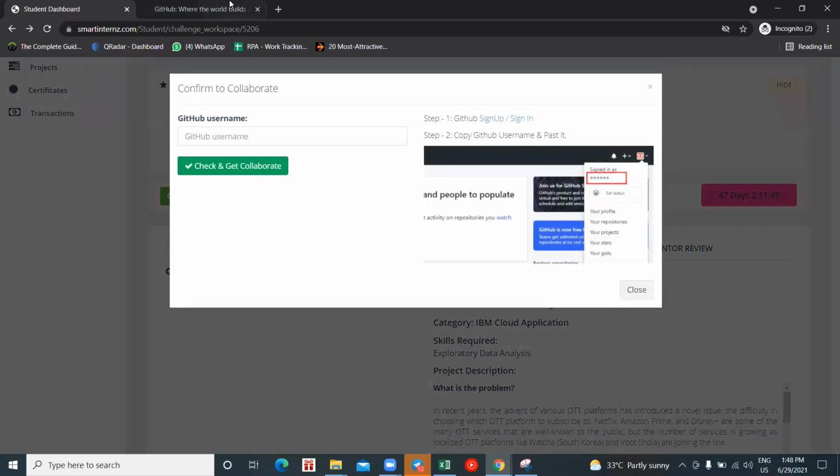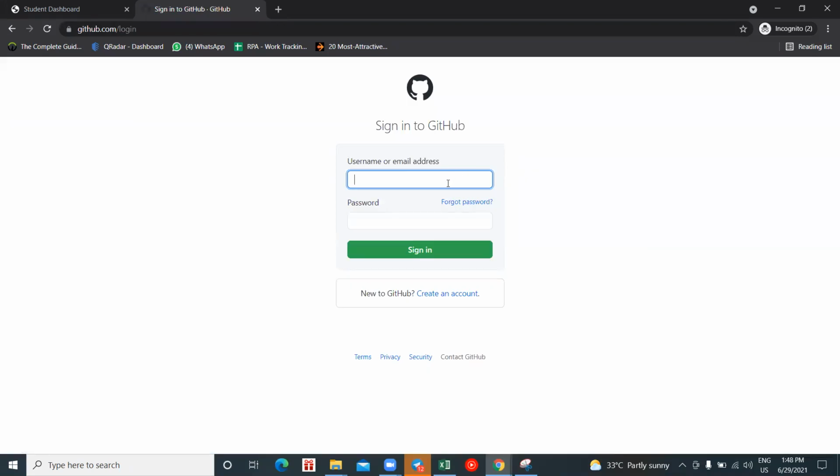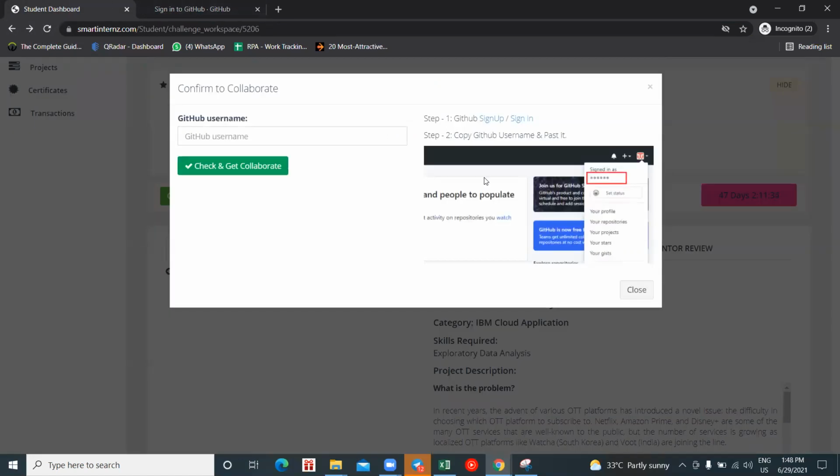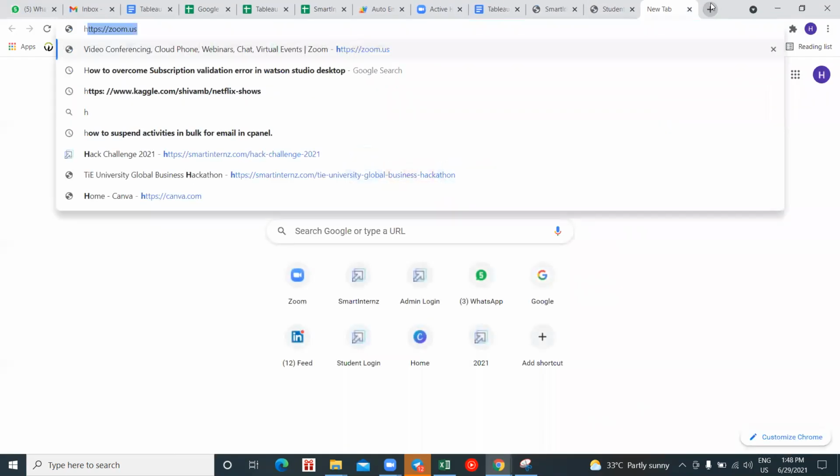We know the URL for GitHub, right? github.com. So here it is. Click on sign up or sign in, and log in to your Git account. Then I'll show you. Just give me a minute. I'll switch my screen because I don't remember my Git details.